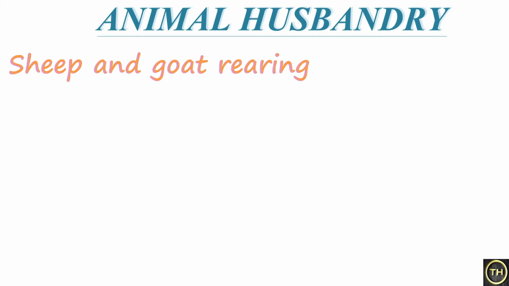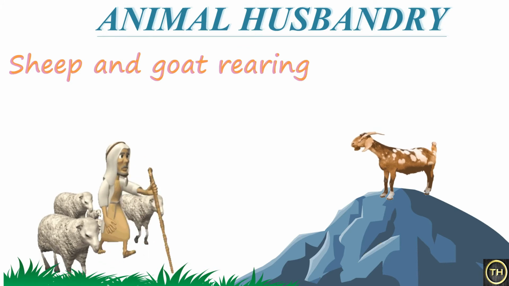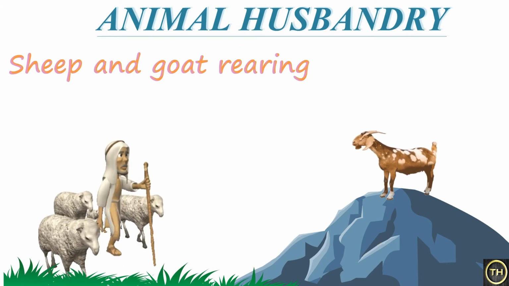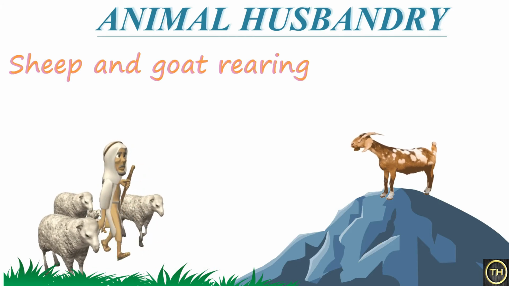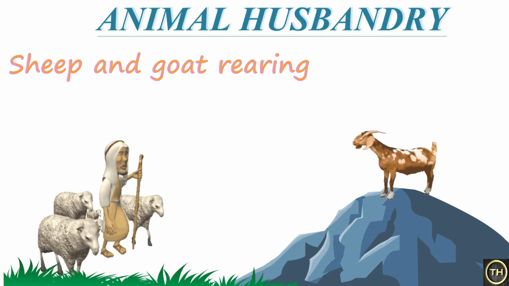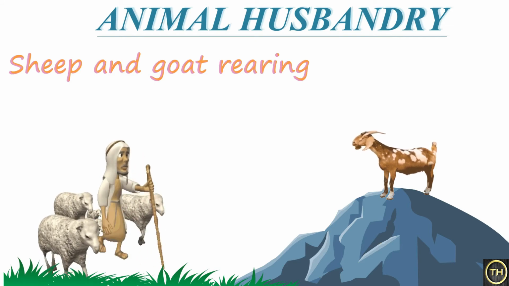Sheep and goat rearing. This is a traditional occupation that is generally carried out in the hilly tracts and semi-arid regions with dry climate. Sheep and goats survive on short grasses. They live on the short grasses which grow in remote hilly rural areas. In India, it is mainly undertaken for meat.